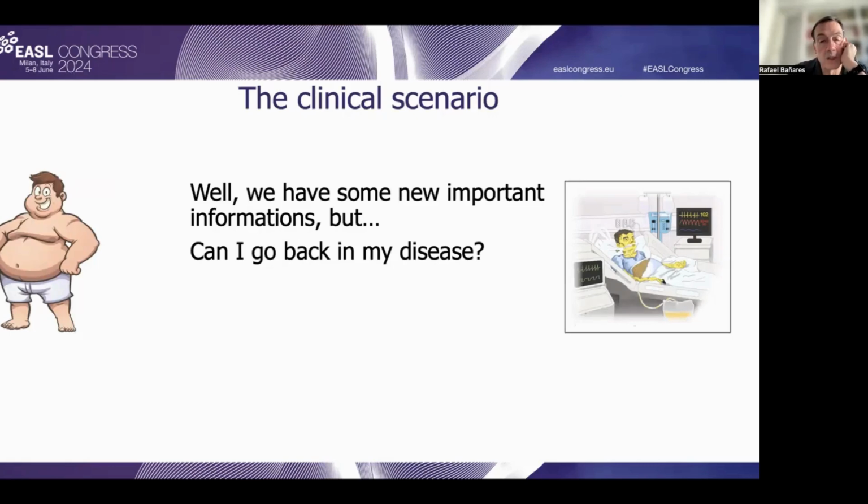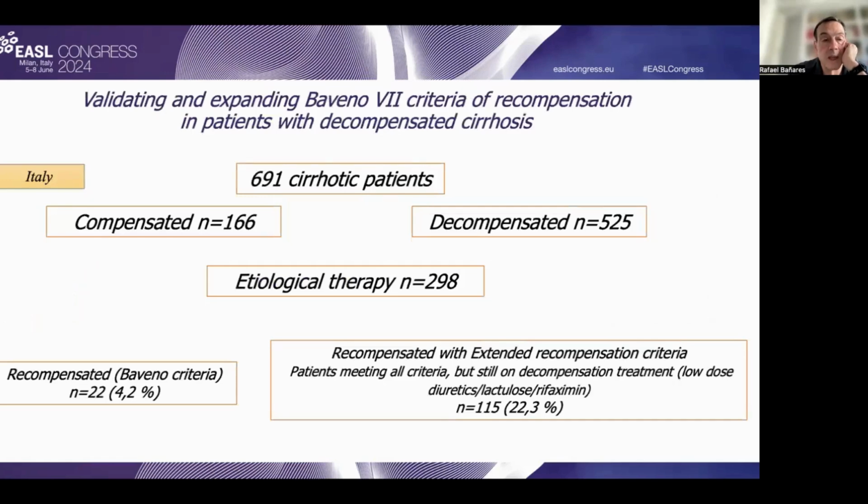And this leads us to the concept of recompensation. In an interesting and very well-designed Italian study, the authors evaluated and validated the Baveno 7 criteria of recompensation in patients with decompensated cirrhosis. In this retrospective study, the authors analyzed around 700 cirrhotic patients, dividing them into different groups: compensated, 166, and decompensated, and around 300 patients received etiological therapy.